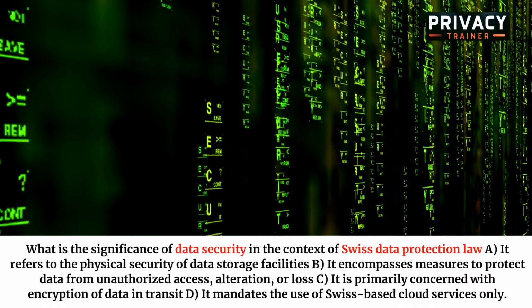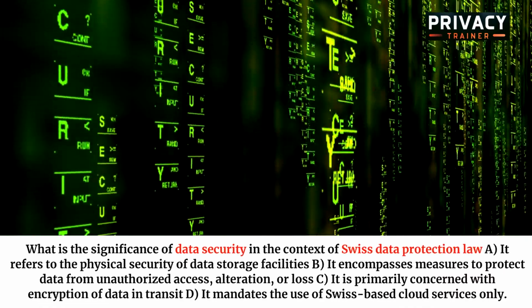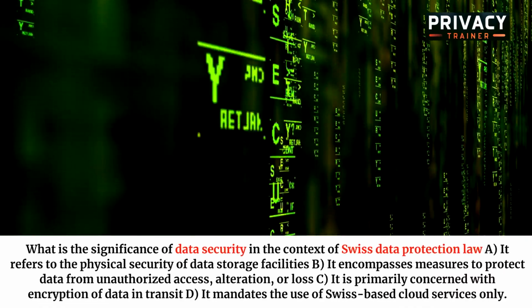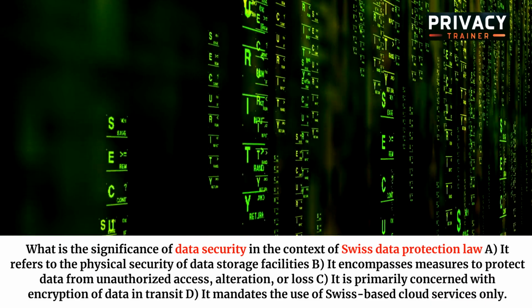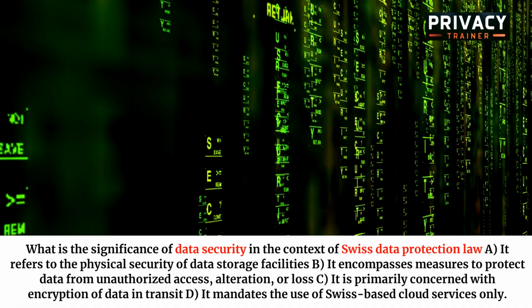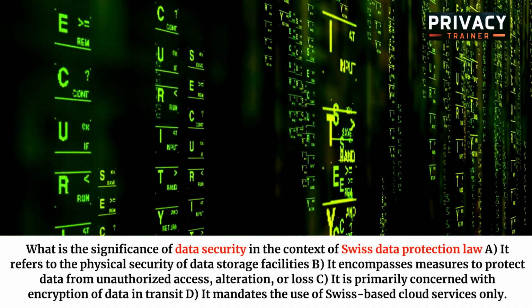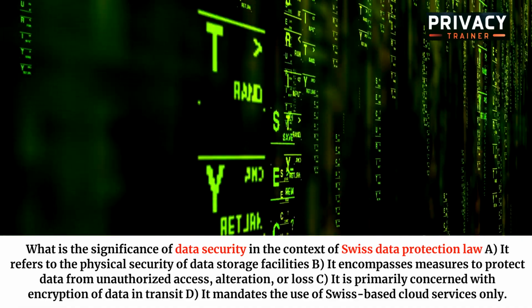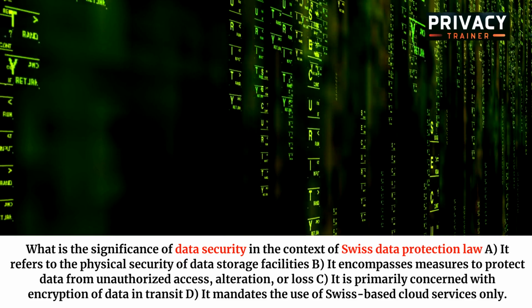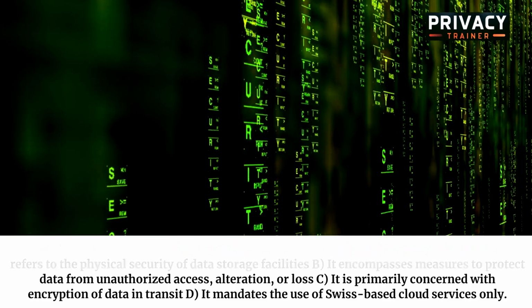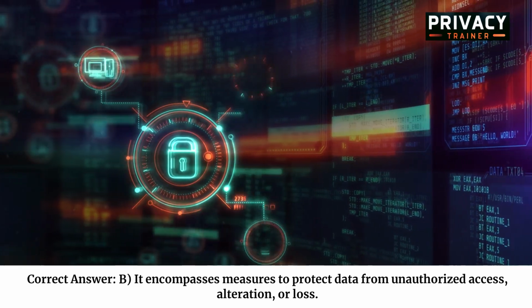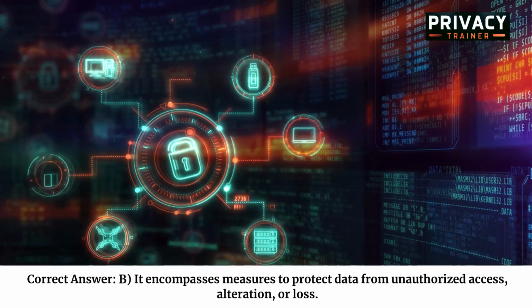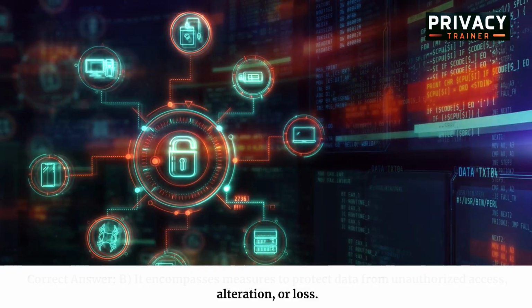What is the significance of data security in the context of Swiss data protection law? A. It refers to the physical security of data storage facilities. B. It encompasses measures to protect data from unauthorized access, alteration, or loss. C. It is primarily concerned with encryption of data in transit. D. It mandates the use of Swiss-based cloud services only. Correct answer. B. It encompasses measures to protect data from unauthorized access, alteration, or loss.